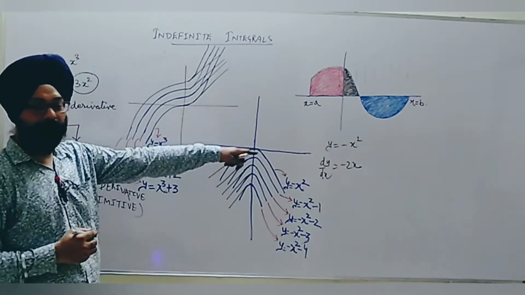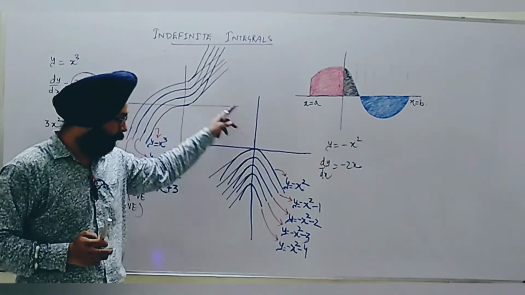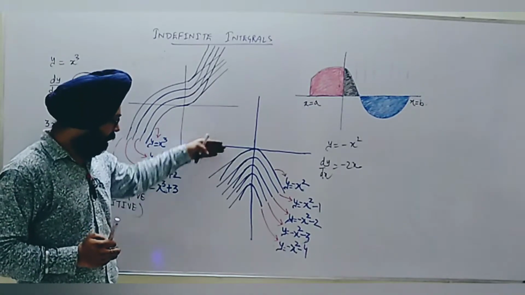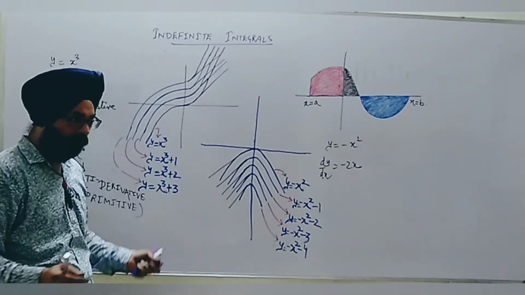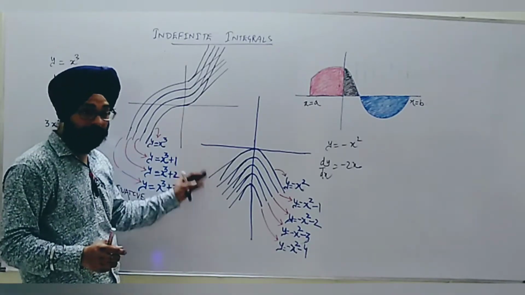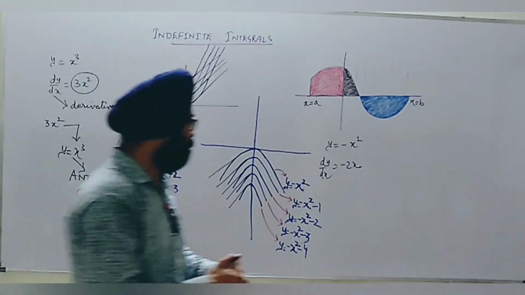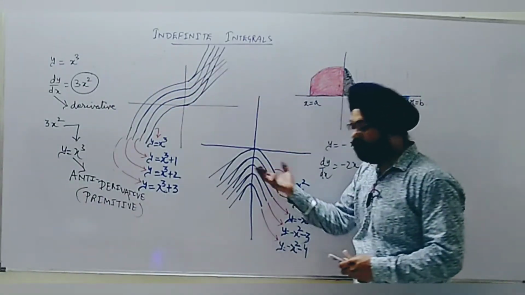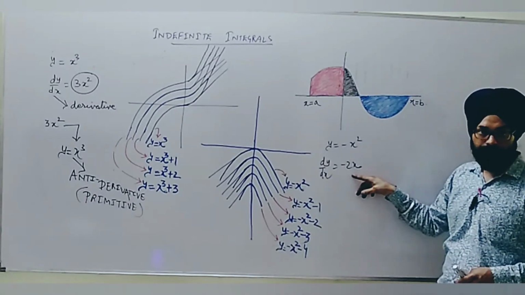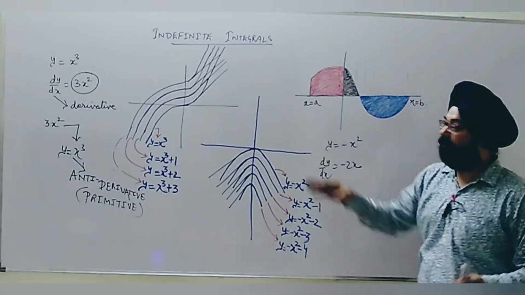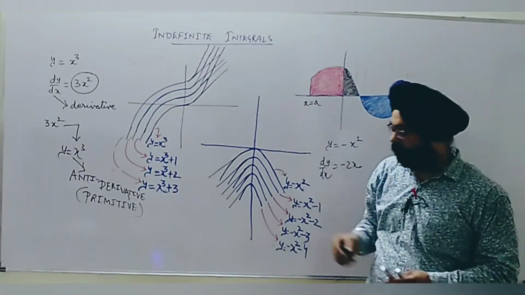That is why dy by dx equal to minus 2x is the slope of the tangent for all these. This is a derivative. Whenever we are talking about the derivative, we are talking about the slope of the tangents to the curve. When we are talking about integration, then graphically it means to get all those curves which may have tangents with the slope minus 2x. This is basically about indefinite integral. Other terms we will see later.